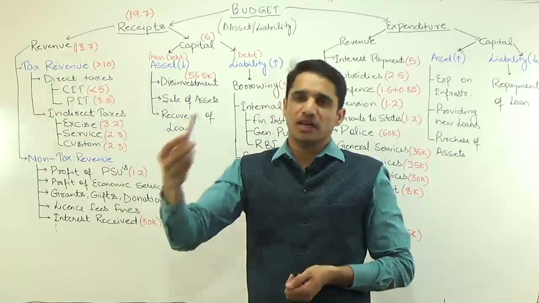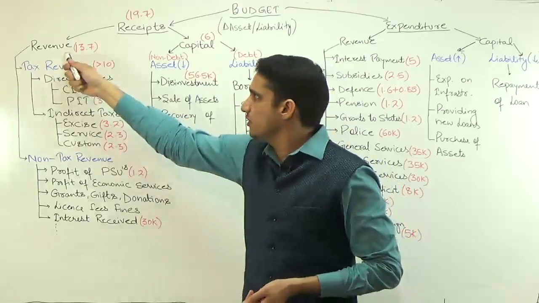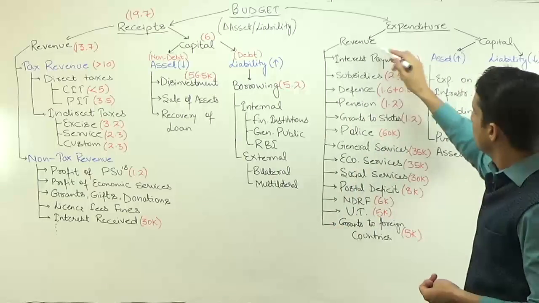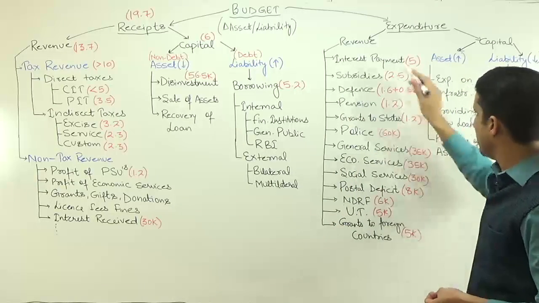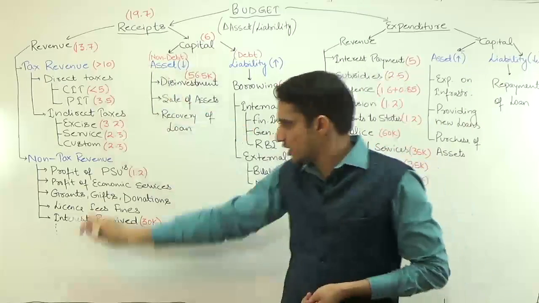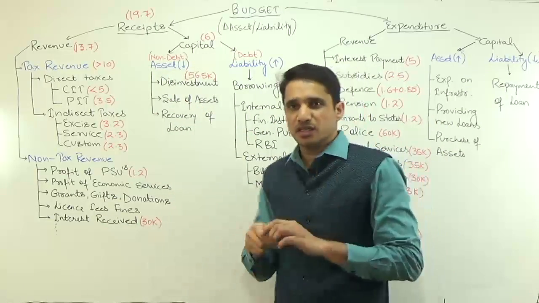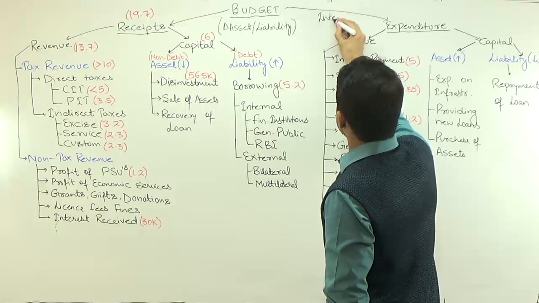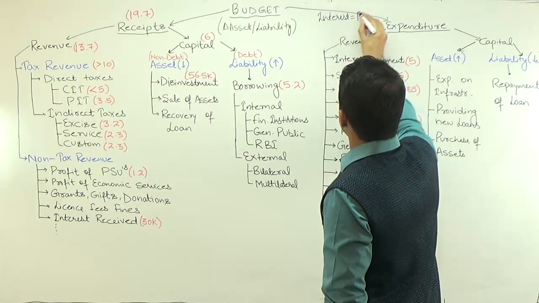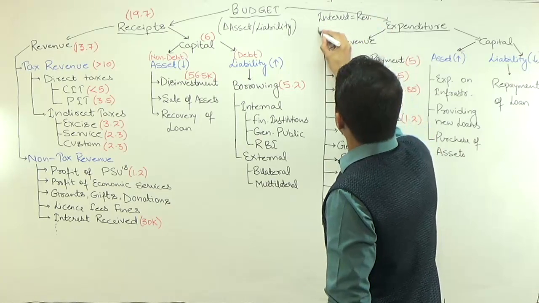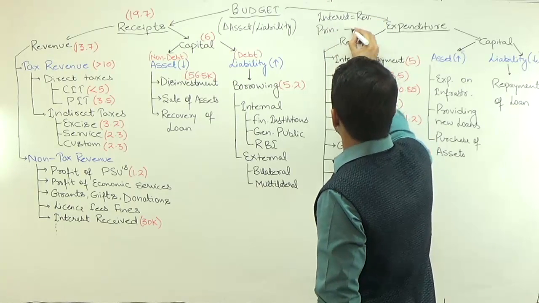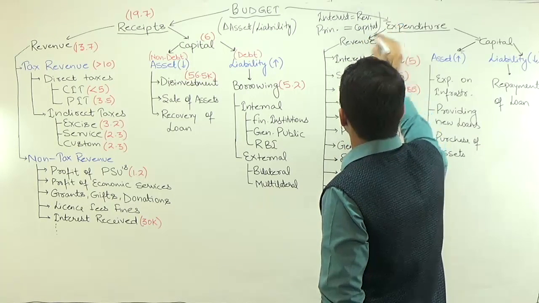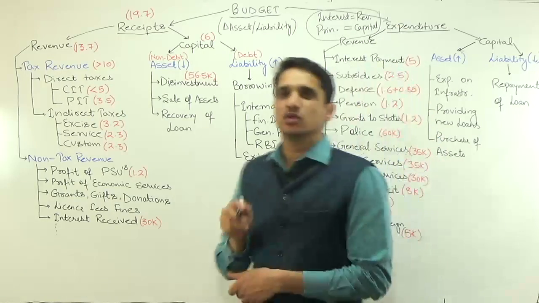If the government is getting interest, that will come under revenue receipt. If the government has to pay some interest, that will go into revenue expenditure. Here we have interest payment, here we have interest received, but interest is always a part of revenue and the principal amount is a part of capital, because capital is related to asset or liability.